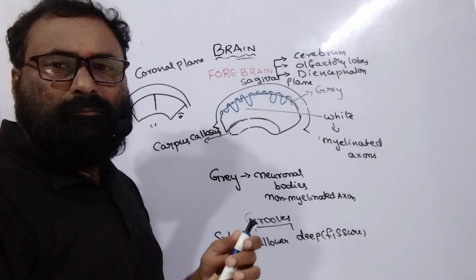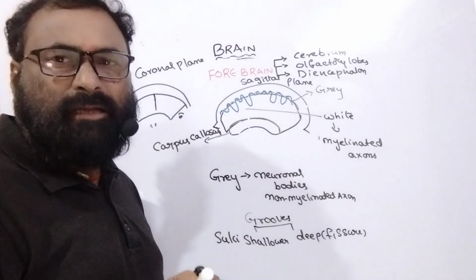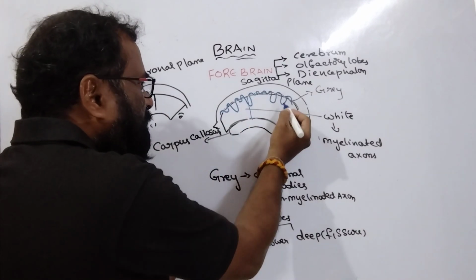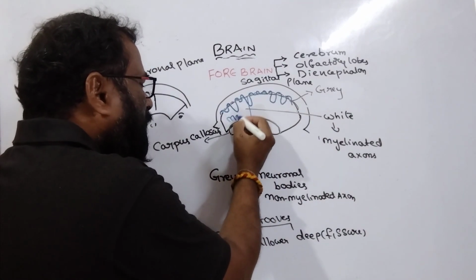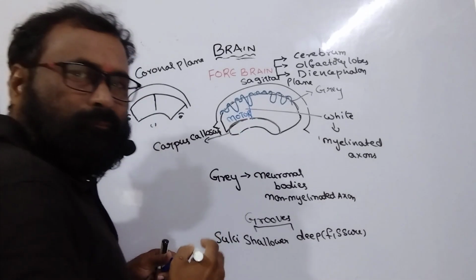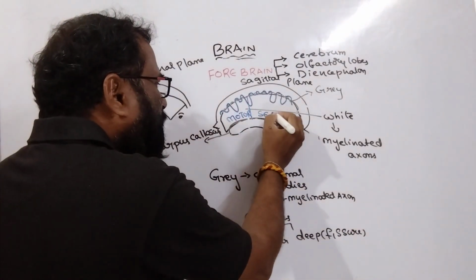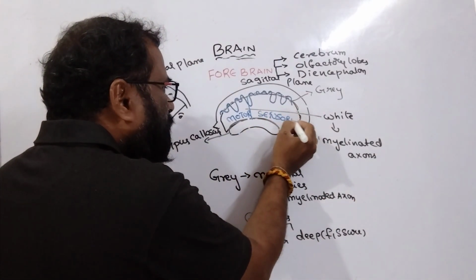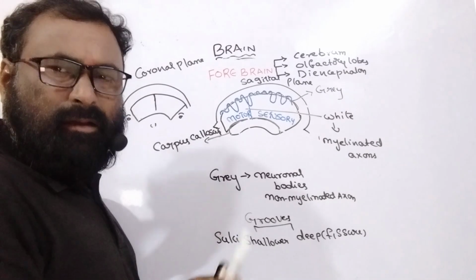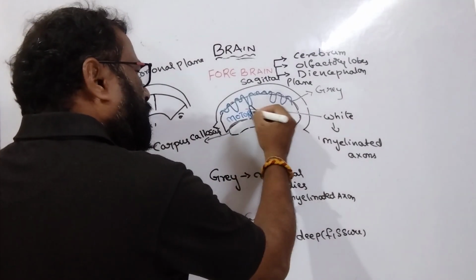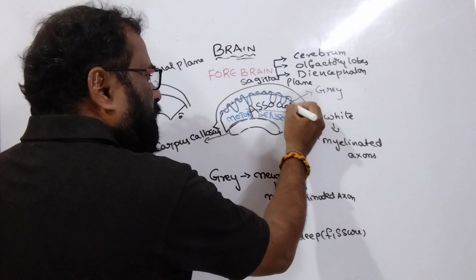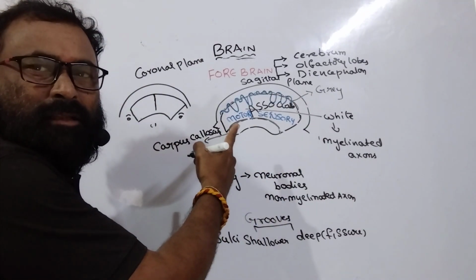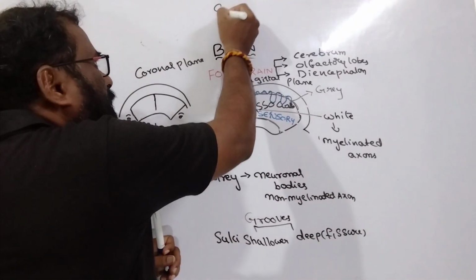Functionally, the cerebrum has three areas: motor areas, sensory areas, and association areas.